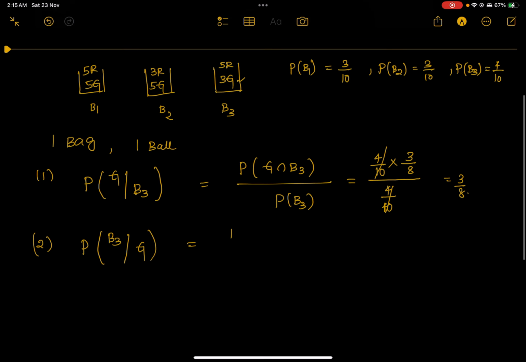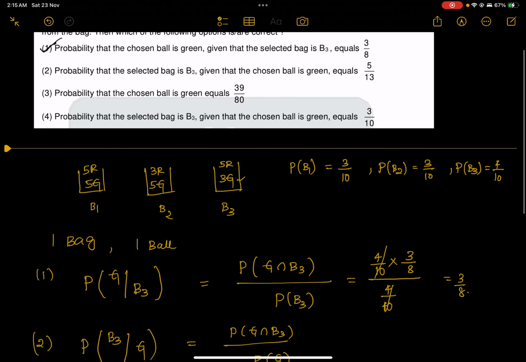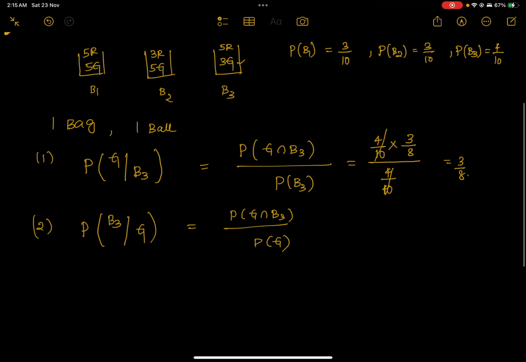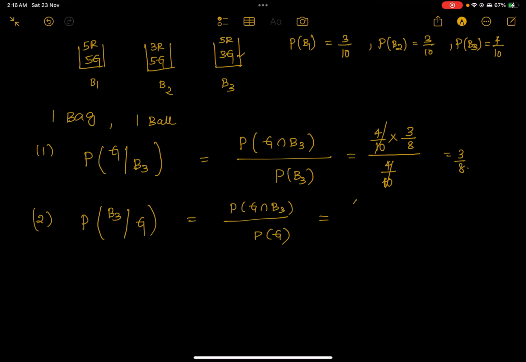So this will be P of G intersection B3 by P of G. Now P of G intersection B3: you have to select a green ball from the third bag. For that, first you have to select B3, which happens with probability 4/10, and the probability of selecting a green ball from that bag is 3/8.